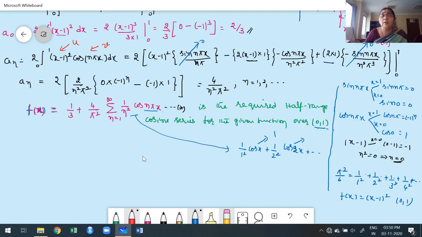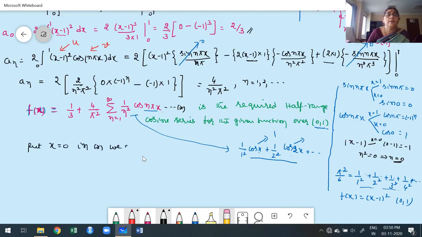I think that is clear. Once you expand this series involving cos x, cos 2x, I don't want cos x, cos 2x. I only require 1 by 1 square, 1 by 2 square, 1 by 3 square. I want to convert that. I can't convert to 0, because then the entire term would be 0. I have to convert to 1. Therefore, put x is equal to 0 in star.